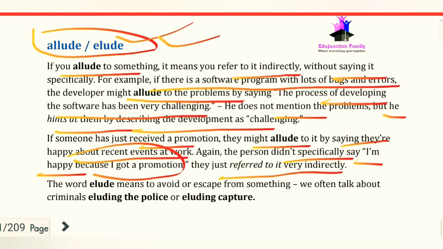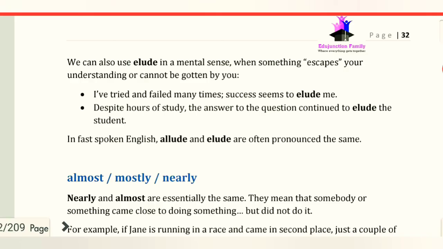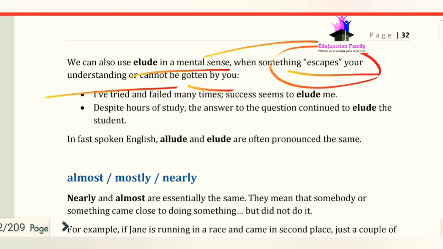And if we talk about the word elude, elude means to avoid or escape from something. We often talk about criminals eluding the police or eluding capture. So elude means to avoid or escape something. We can also use elude in a mental sense, when something escapes your understanding or cannot be gotten by you.